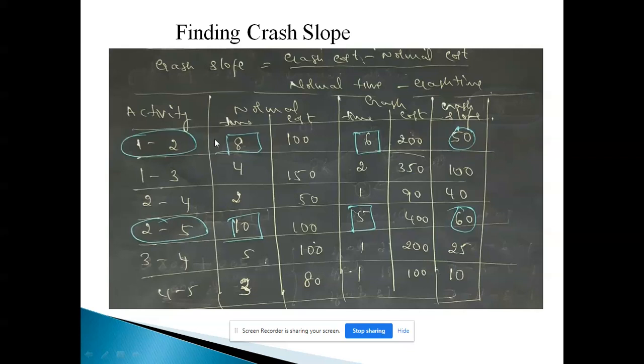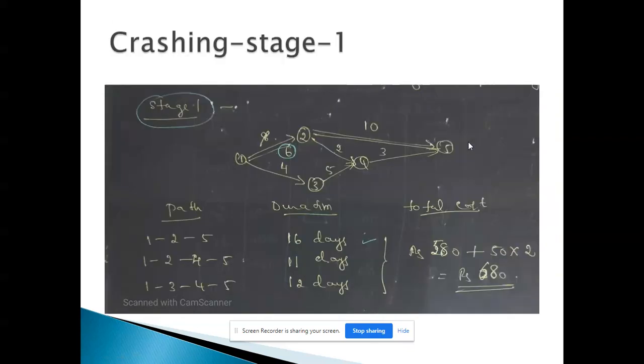If I take these two activities, 1 to 2 and 2 to 5, the minimum crash slope is for 1 to 2. So let me go for crashing the event 1 to 2, which has the minimum cost in these two activities. Maybe you have a crash slope less for 4 to 5, but the event 4 to 5 is not in the critical path. So we have the activities 1 to 2 and 2 to 5 only in the critical path. In these two activities, 50 is the minimum one. So I can crash the event 1 to 2 initially.